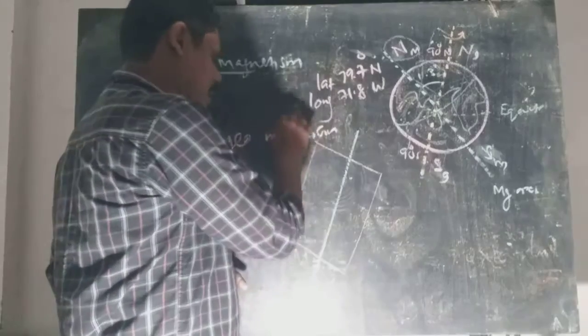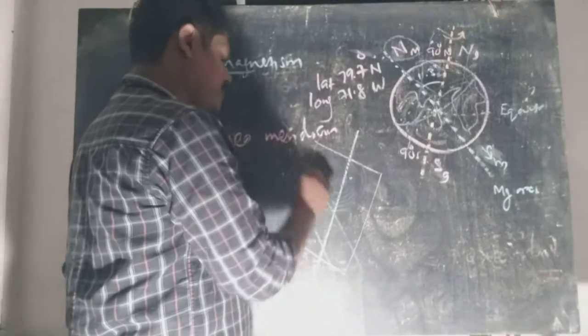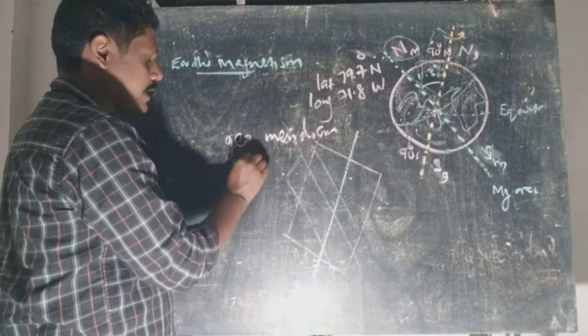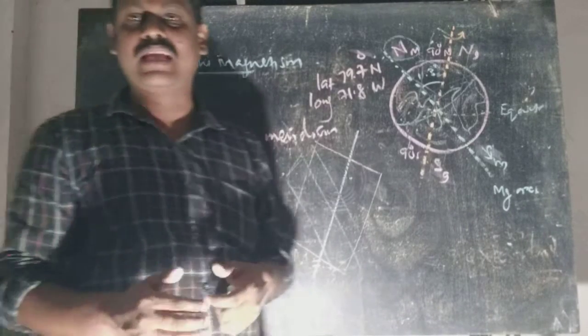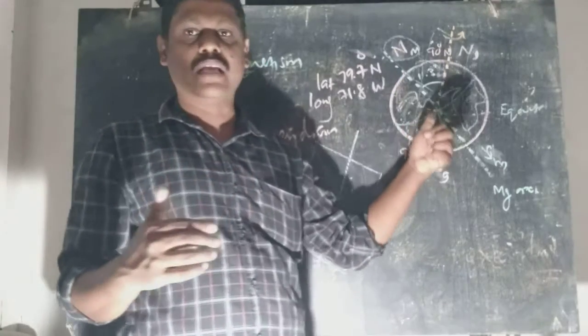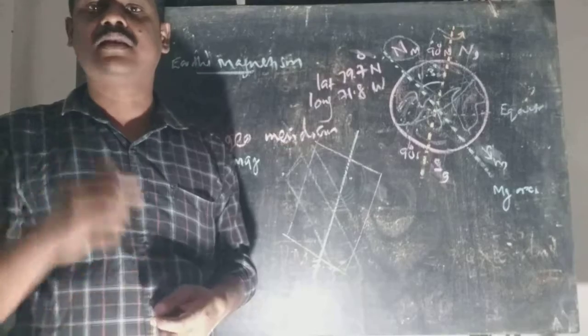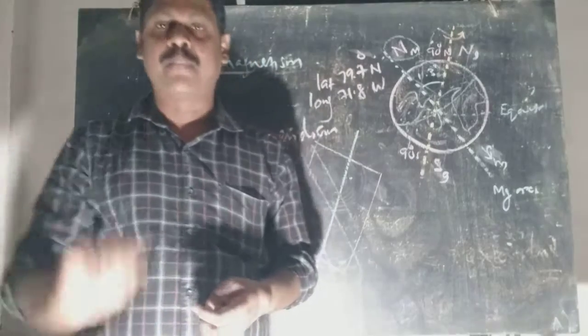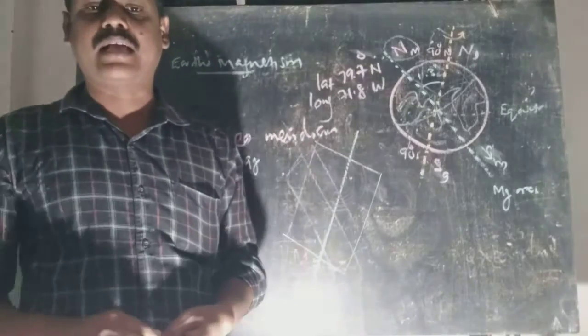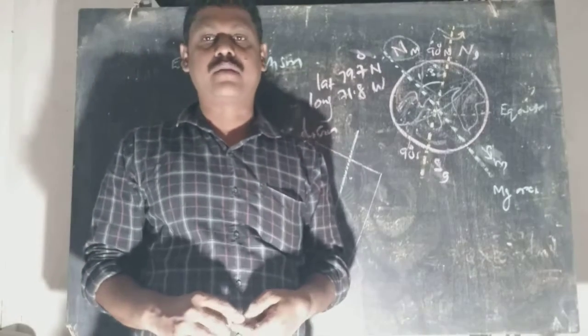Similarly, a vertical plane about the magnetic axis is called the magnetic meridian. So meridians are vertical planes about the corresponding axis. A vertical plane about the geographic axis is the geographic meridian. Similarly, the vertical plane about the magnetic axis is called the magnetic meridian.